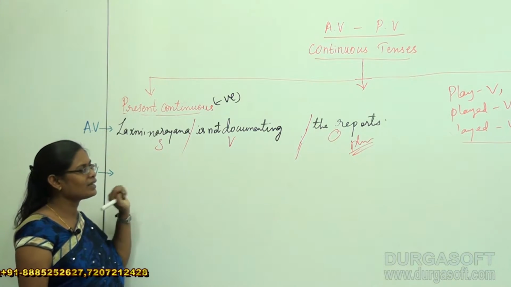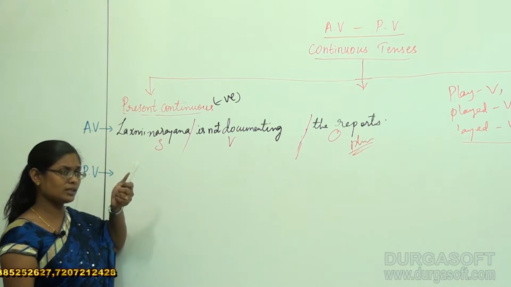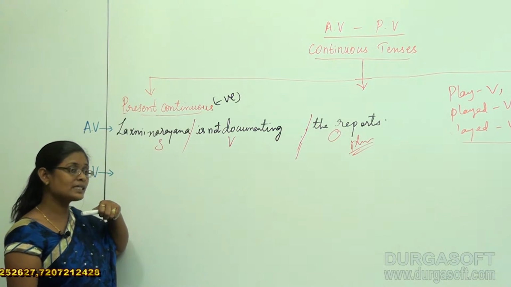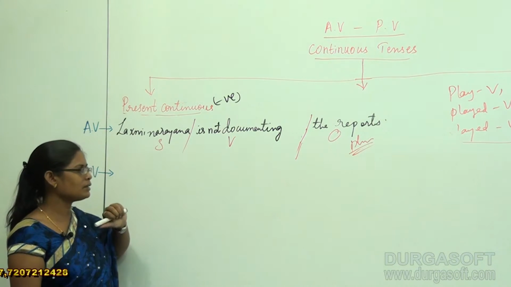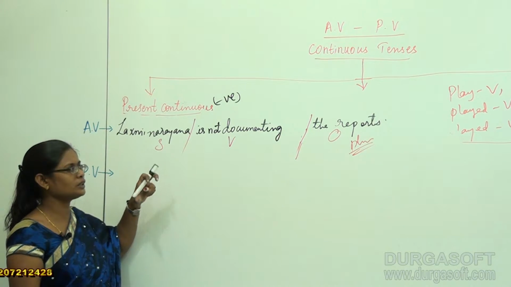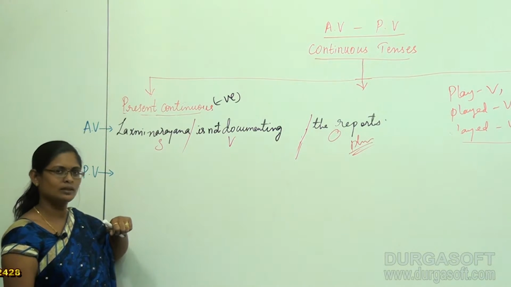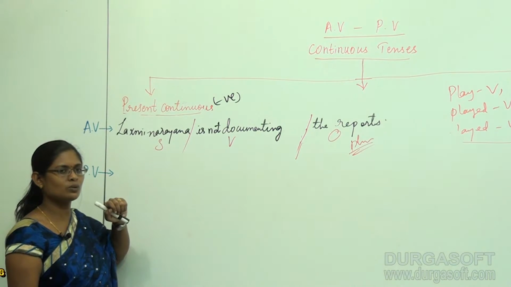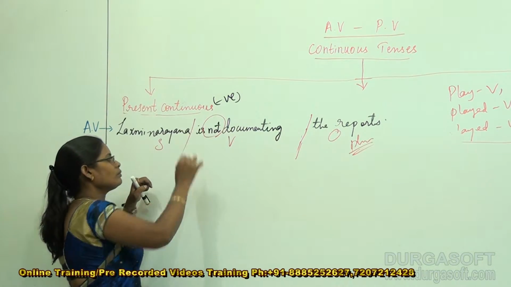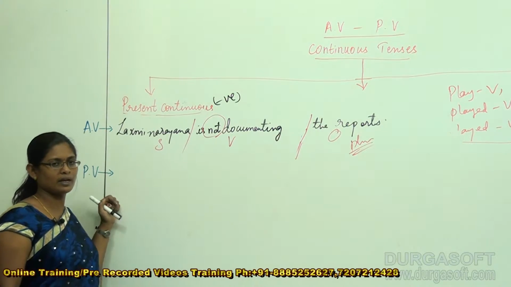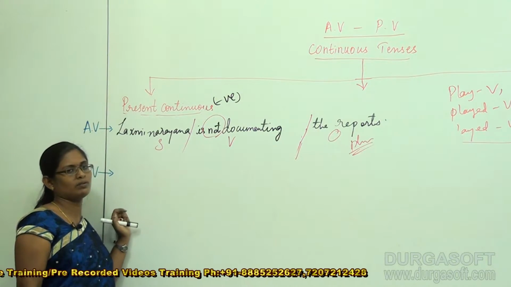Alright students, now I am going to convert this into a passive voice. Now you tell me, is this a negative voice? Is it an active voice? Yes, it is an active voice. Why is it an active voice? Exactly, because it is in the structure of subject plus verb plus object. So we can easily convert this into a passive voice. In fact, this is a negative sentence, meaning negative active voice. We have to convert this negative active voice into negative passive voice.